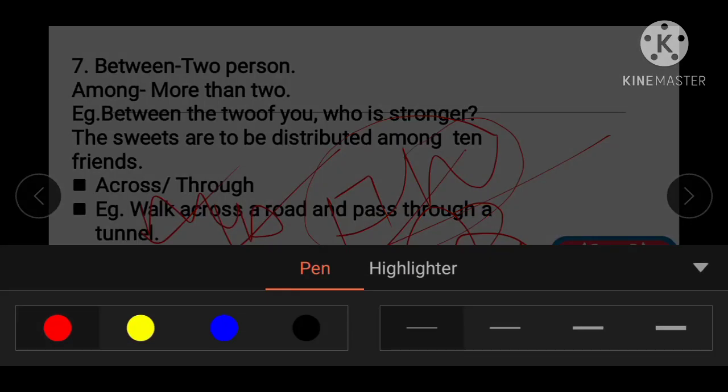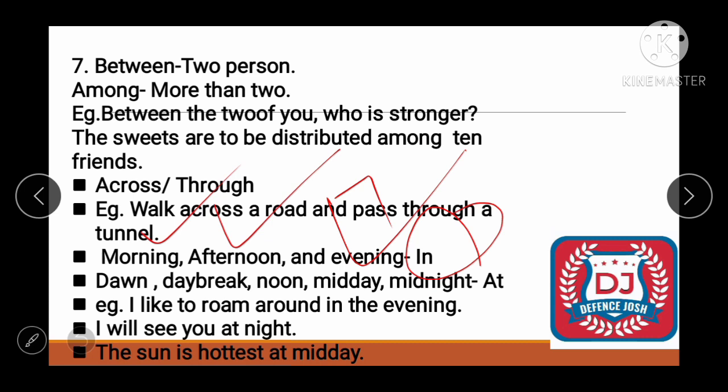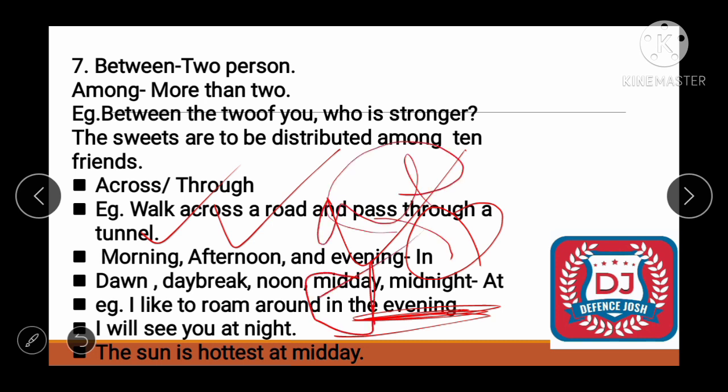Alright, let's see an example. I like to roam around in the evening. Alright, I like to roam around in the evening. Okay, I didn't use at because at is used in dawn, daybreak, noon, midnight and midday. All right, so in morning, afternoon and evening we use in.